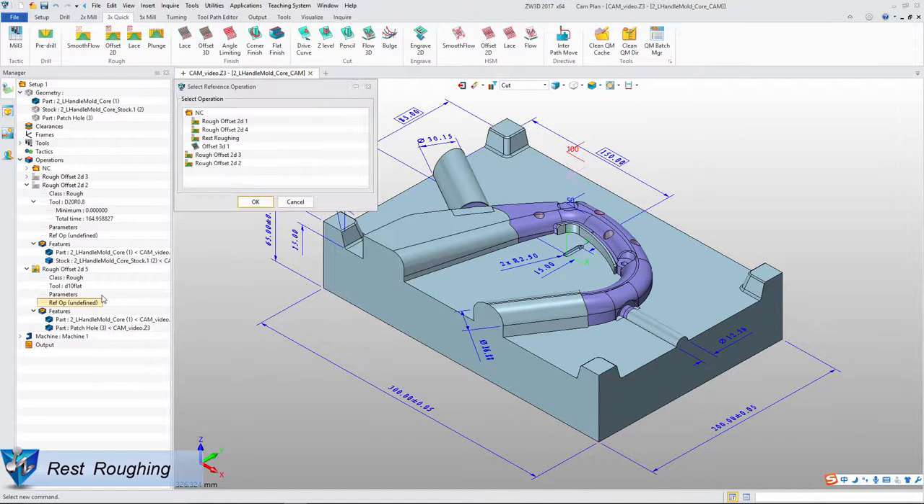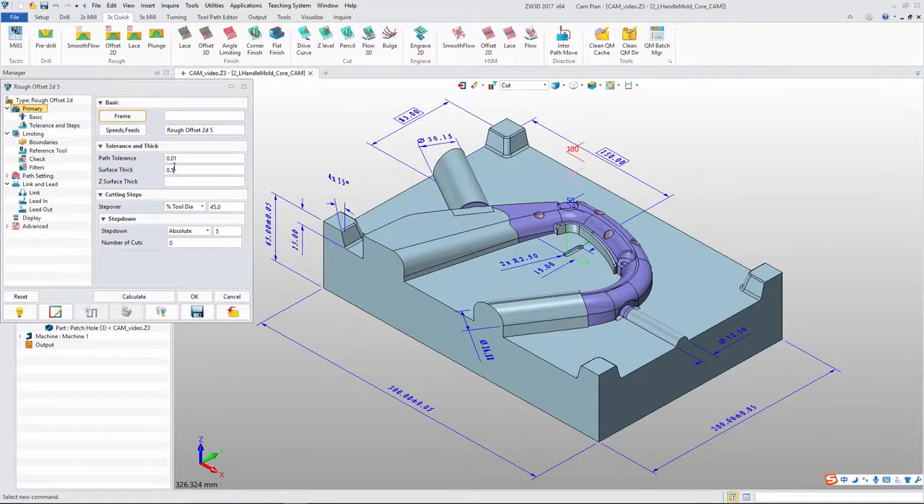For rest rough milling, we can use reference operation. Define the cutting parameter and calculation. This is the result.